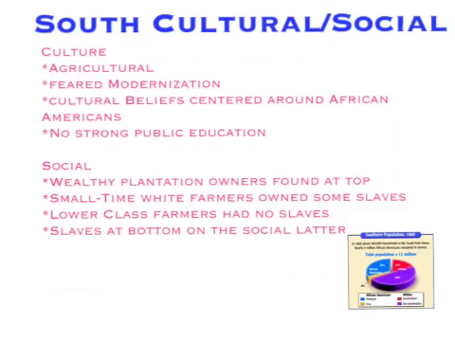The South and the North had different culture and social structures. The South was very agricultural, which made it ideal for slaves. They feared modernism. In their social structure, wealthy plantation owners were at the top of the social class and owned the most slaves. The small-time white farmers owned some slaves, and the low-class farmers had no slaves. And slaves were at the bottom of the social ladder.